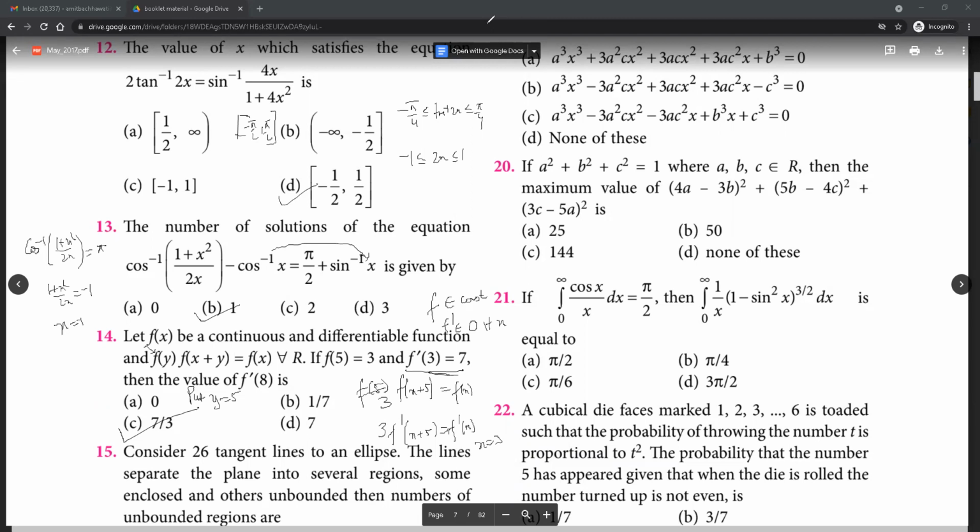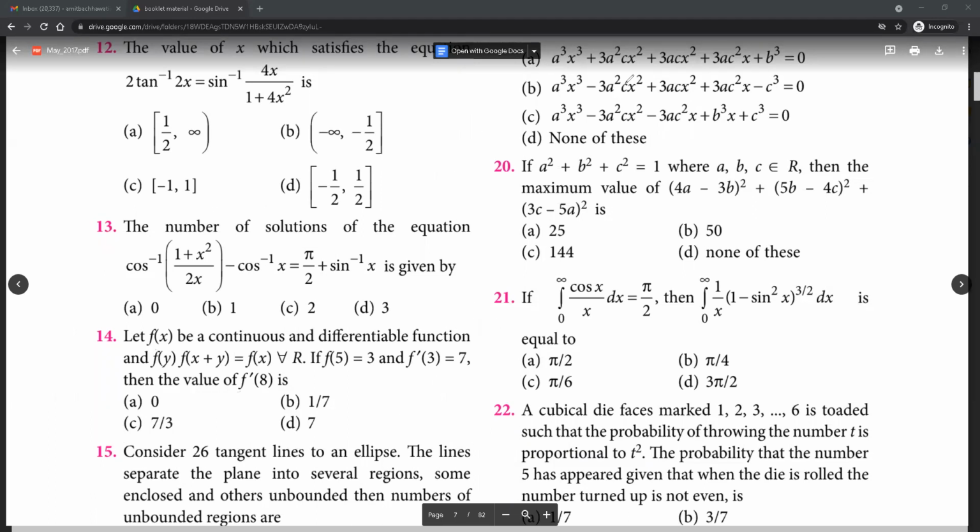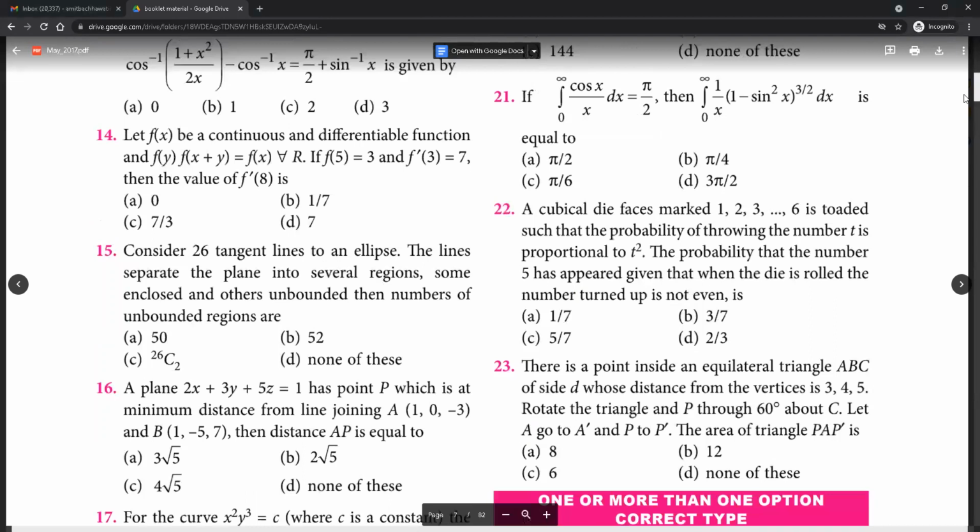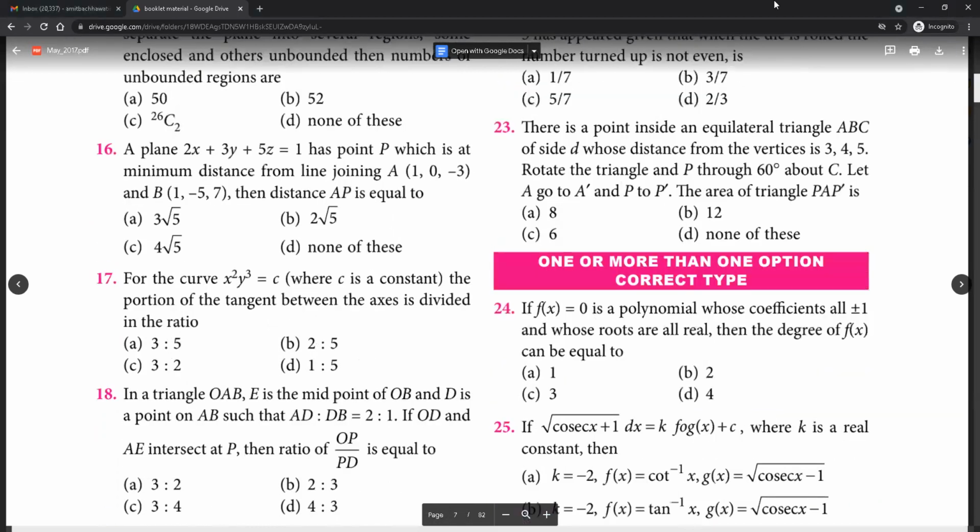And 15. 15, the answer would be 52. Okay, for 15, the answer would be 52. Every new line will actually create two unbounded regions. Yeah, actually, you can do this by hit and trial.